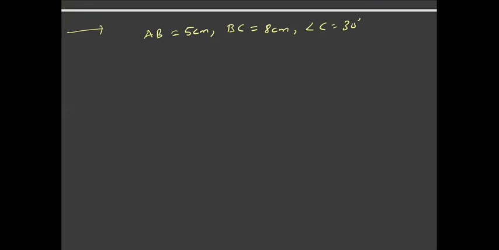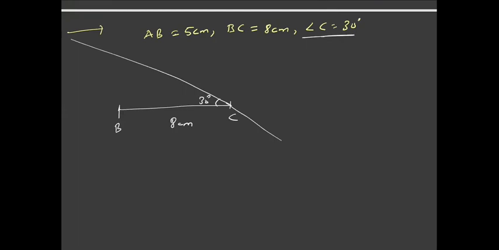Now how many triangles can I draw which satisfy these conditions? I just go by construction. So I draw BC as 8 centimeters first. Now since angle C is 30 degrees, I just draw a line which is inclined at 30 degrees to BC. Now since AB is 5 centimeters, with B as center, I cut an arc of radius 5 centimeters.